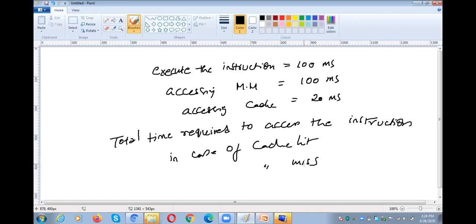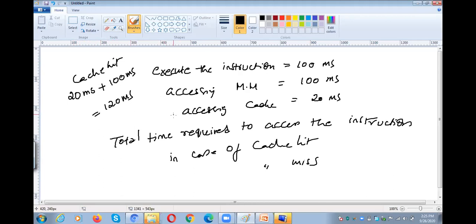Tell me, if it is a cache hit, so automatically what can we do? A cache hit means you know the address from the cache. It will take 20 milliseconds. And in order to get the information from the main memory to execute the instruction, 100 milliseconds. So the total time is 120 milliseconds.